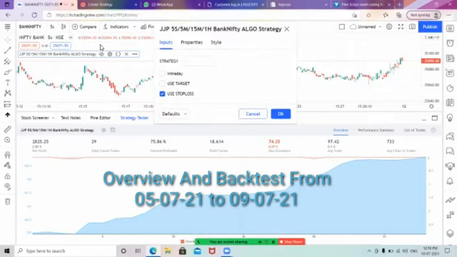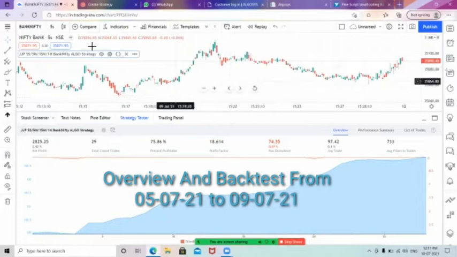That means we have kept a stop loss of 60 points and the target is 120 points. If I keep the stop loss and target, it is giving you only 2,673 points. If you are not using the targets, you are just waiting for the opposite side entry. Our signal is highly probable and it is designed based upon the long and short entries.